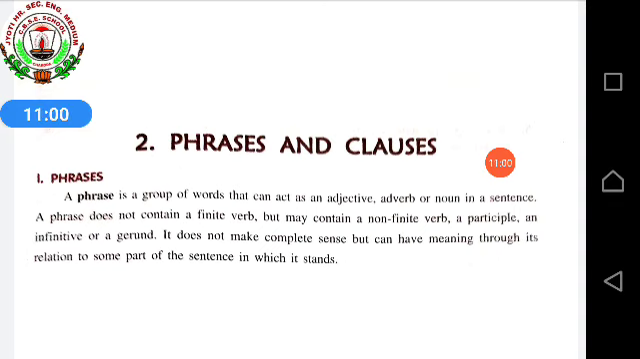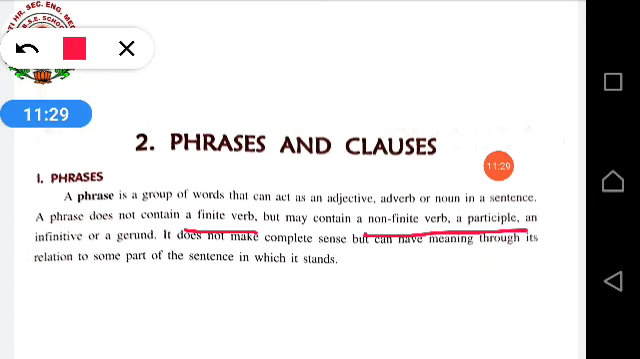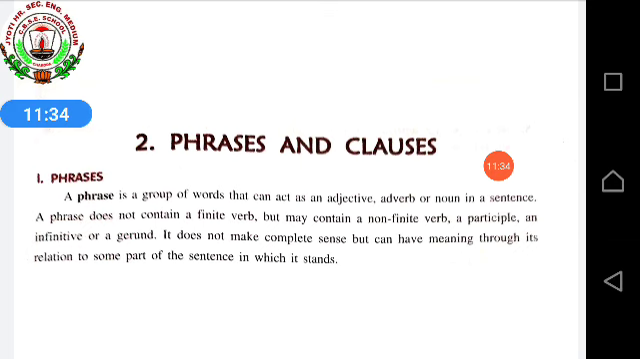It does not make complete sense. What does not make complete sense? Phrases. It does not make complete sense but can have meaning through its relation to some part of the sentence in which it stands. Just now I explained to you. Now from this para, the rest of what I have explained to you about phrases is the same. Only this thing, like finite verb, non-finite, participle, infinitive or gerund, I will explain to you now.